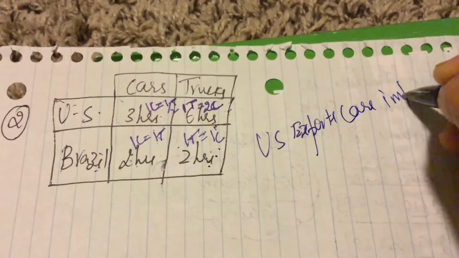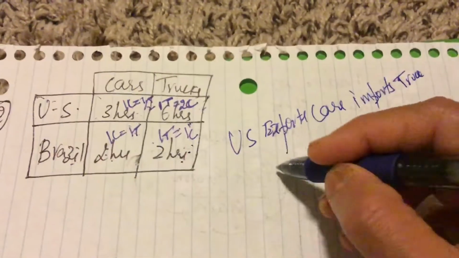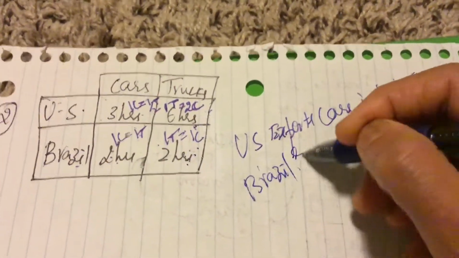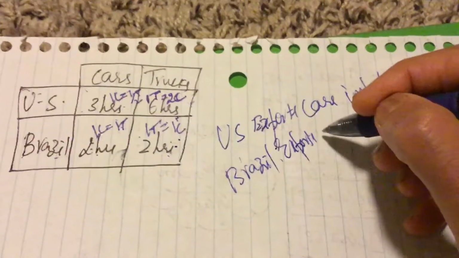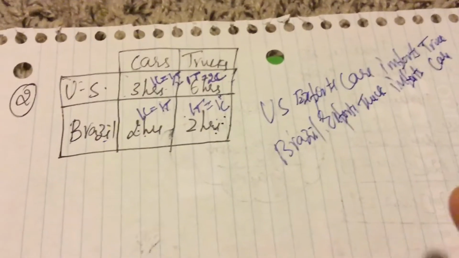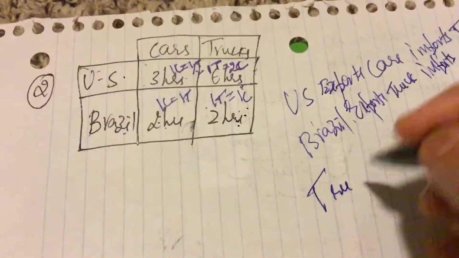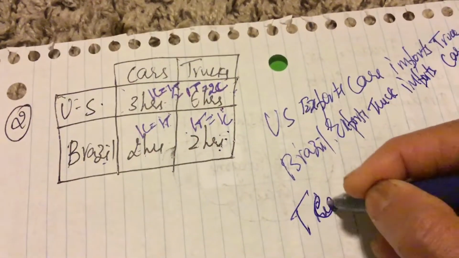The US exports cars and imports trucks, whereas Brazil exports trucks and imports cars. Calculate the terms of trade for this. What will be the terms of trade that benefits both the countries?